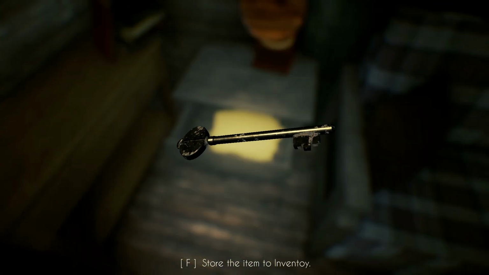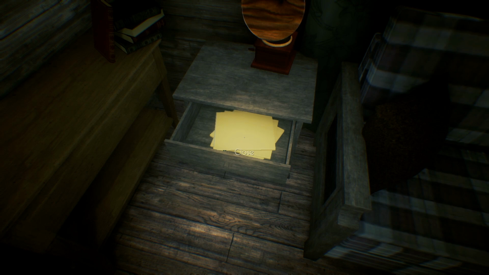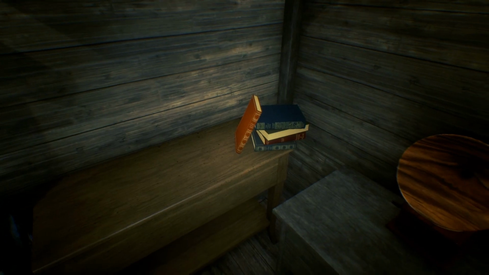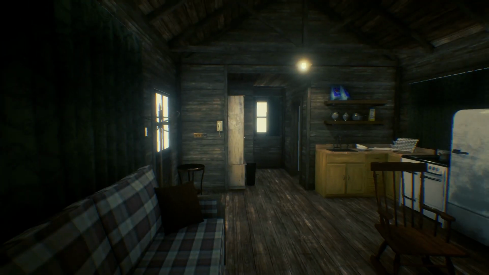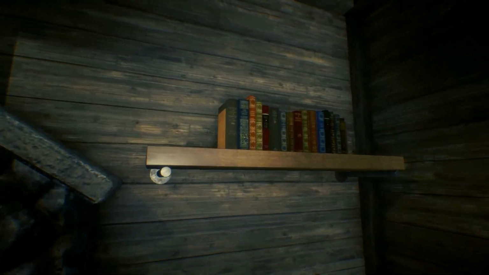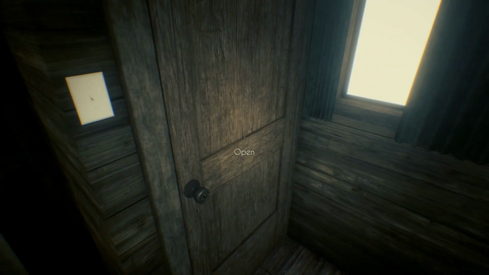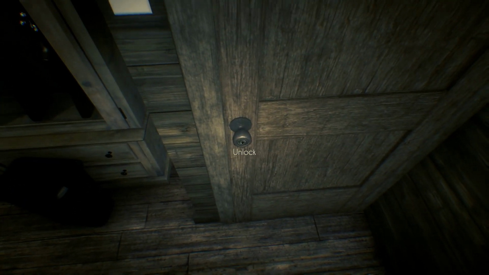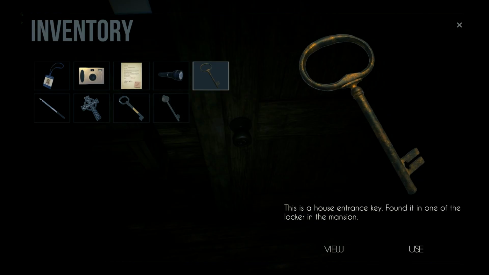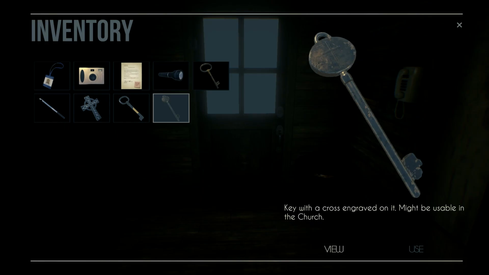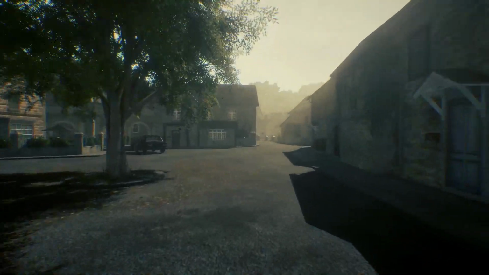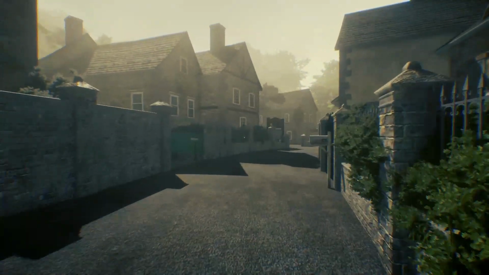Another key, obviously a church key, because we have a symbol on it. Now I'm terrified she's gonna be there every time I fucking turn around. Another locked door and no keys halts our progress in the cabin for now. In the future, we will be returning. The next place we're gonna head to is definitely the church and start investigating the church. Now that I know she's in here, I'm constantly looking for her.